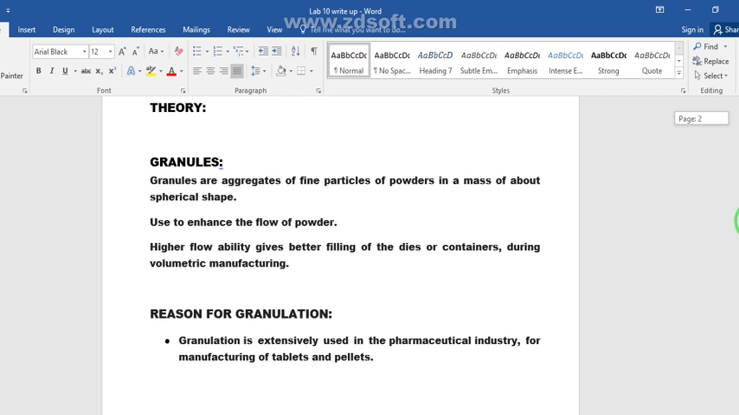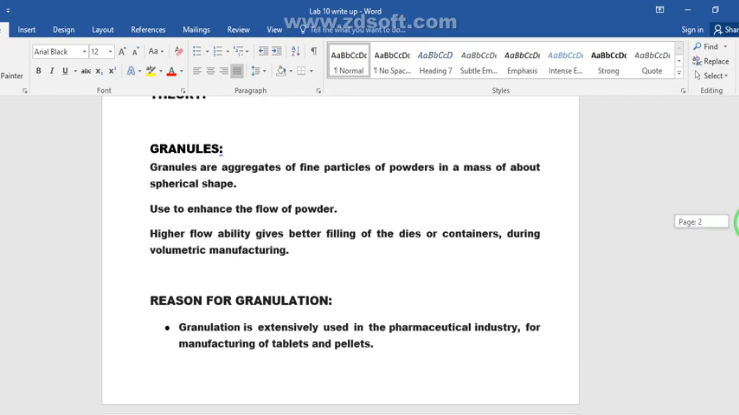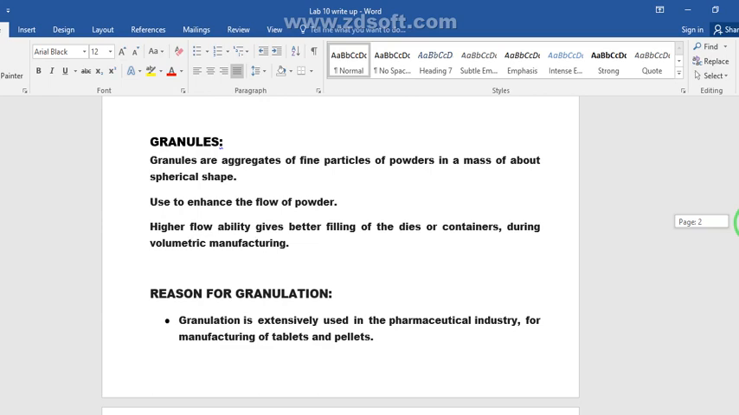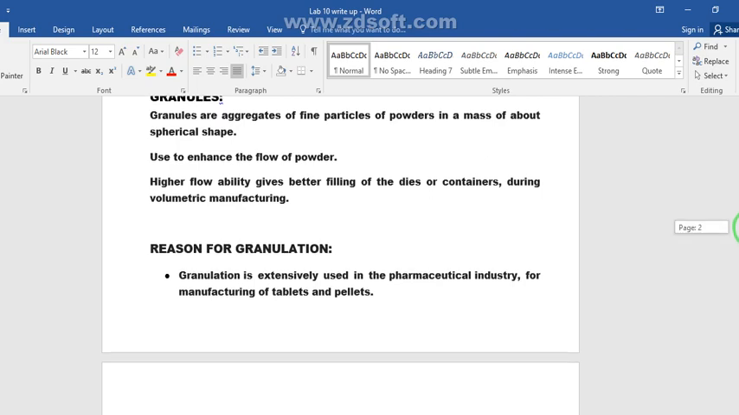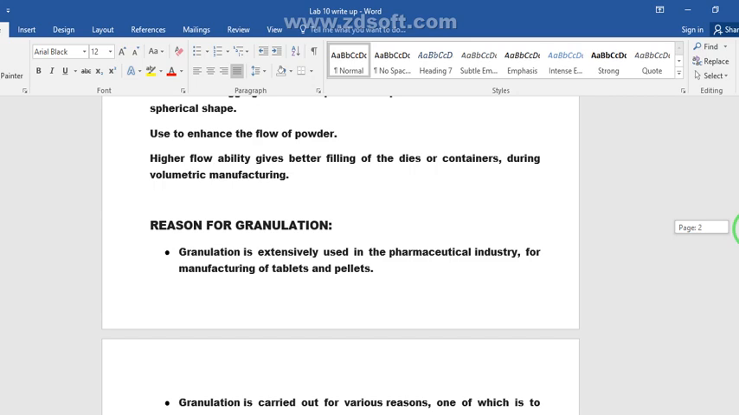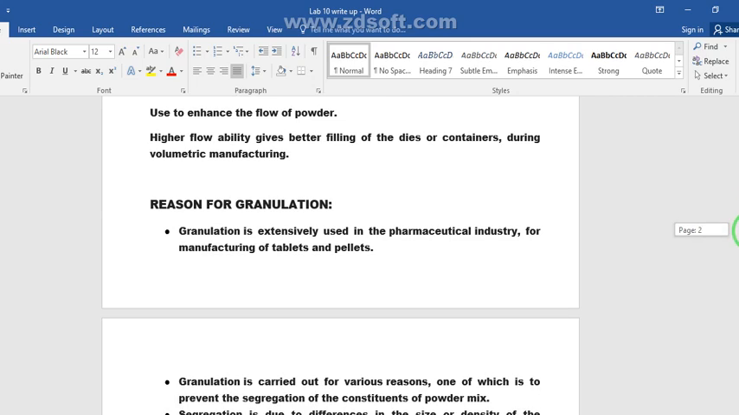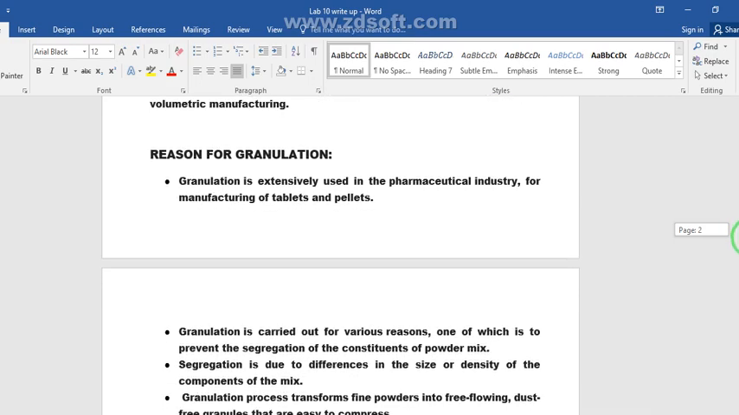Granules are aggregates of fine particles of powder in a mass of about spherical shape. Granules are used to enhance the flow of the powder, and higher flowability gives better filling of the dies or containers during volumetric manufacturing.